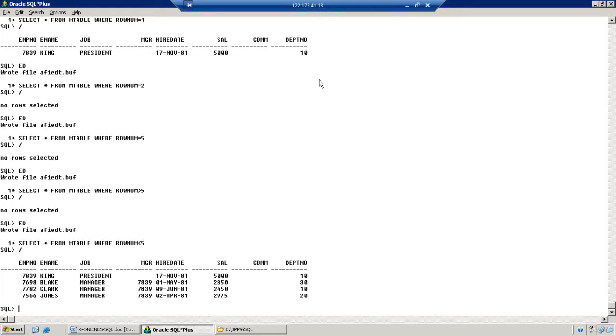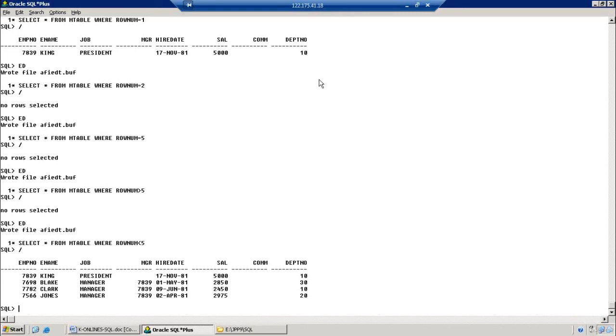In our EMP table we have only 14 records, so we can easily recognize the second record and type it directly. Suppose we have lakhs of records, and I want to see record 99,999 out of 90 lakh records in my database table. How can we do that? For that purpose we can go for the inline view.